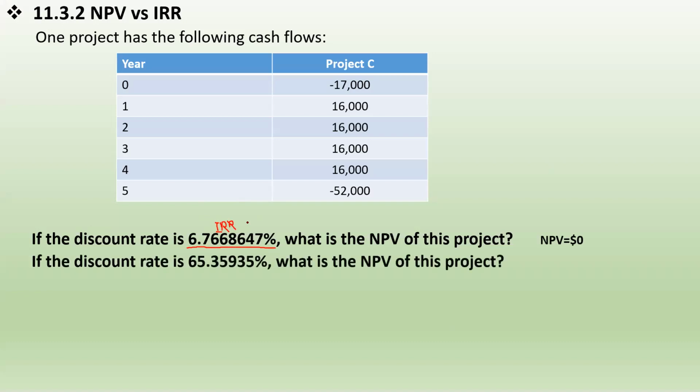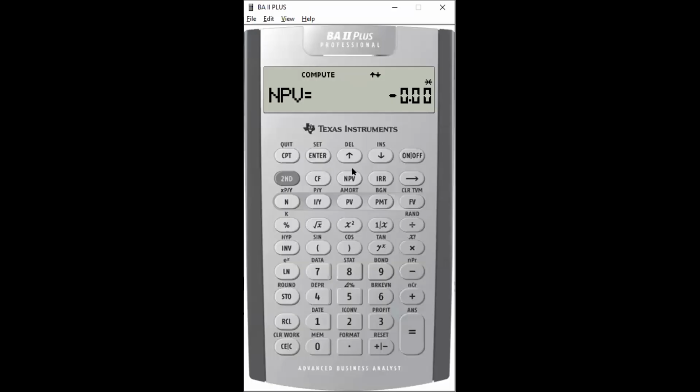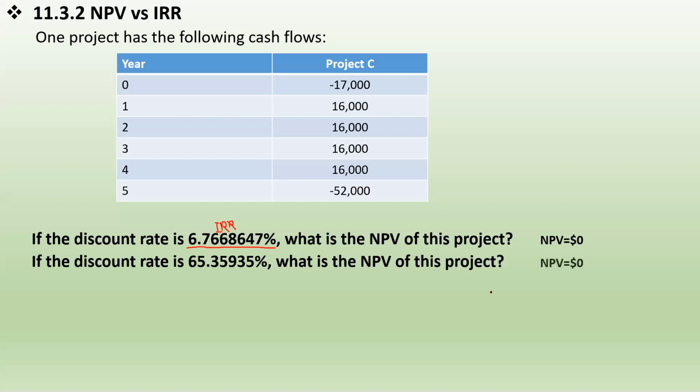So what's the NPV of this project if the discount rate is 65%? Let's try again. Go up, and if I equals 65.35935, enter, and go down. NPV equals 0 again, which means that the second rate, this 65%, is also an IRR.